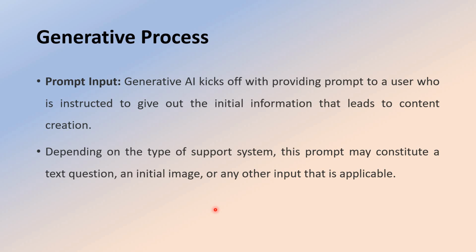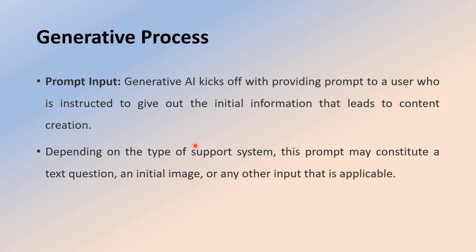And now we are going to see what the generative process is, how the generative process can be done. Here we give the input to the system in order to get the output, in order to get the generated text. We need to give the input that is called the prompt or prompt input. Generative AI kicks off with providing a prompt, where the user is instructed to give the initial information that leads to the content creation. So we need to give some kind of textual statement that is called the prompt or the user input prompt. Based on that, it can generate the text.